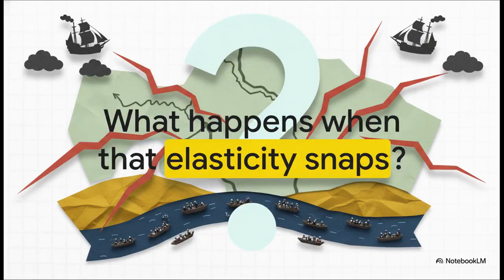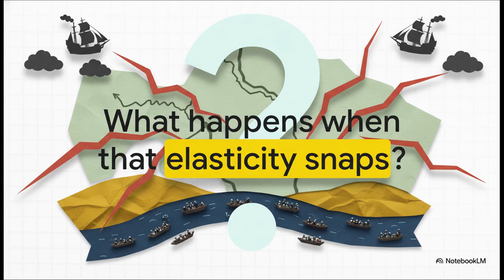Which brings us to our final, critical thought. The High Qing was, by all accounts, a spectacular success. The territory tripled, the economy boomed, and they maintained peace for over a century. But all of this success, it created an unsustainable demographic time bomb. The population grew so massively that the empire's elasticity stretched to its absolute limit, just trying to feed everyone.